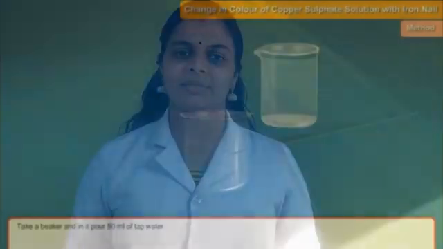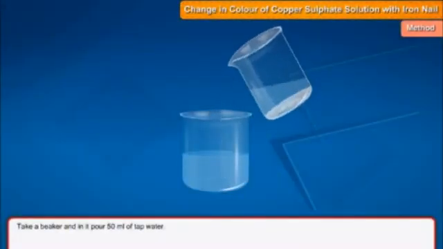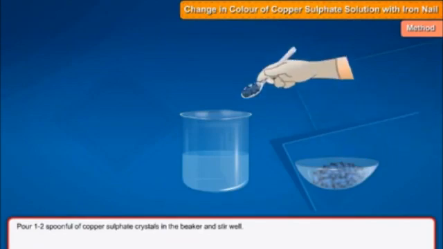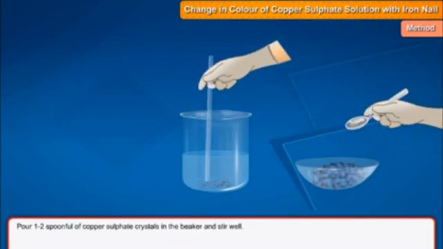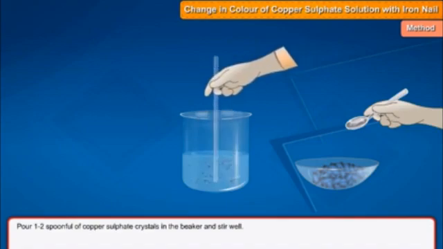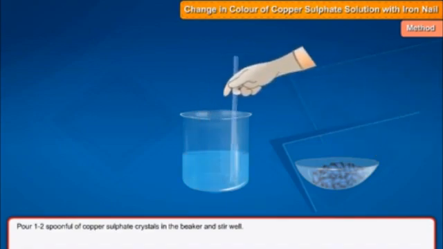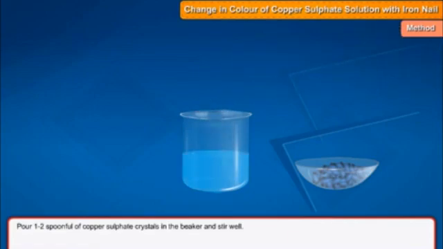Next we can deal with another chemical change. Dissolve 1 tablespoon of copper sulfate powder in half a cup of water in a glass. Then you will get copper sulfate solution. The color of copper sulfate solution is blue.